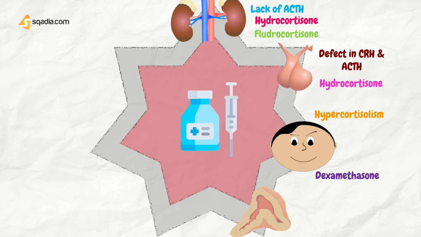It is also used for the replacement therapy for congenital adrenal hyperplasia. Well, CAH, or congenital adrenal hyperplasia, is a group of diseases resulting from an enzyme defect in the synthesis of one or more adrenal steroid hormones. So, CAH may lead to virilization in females due to overproduction of adrenal androgens. So, the treatment of the condition requires administration of sufficient corticosteroids to normalize hormone levels by suppressing release of CRH.